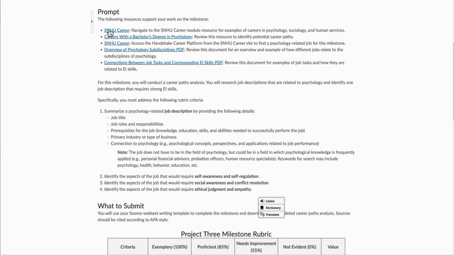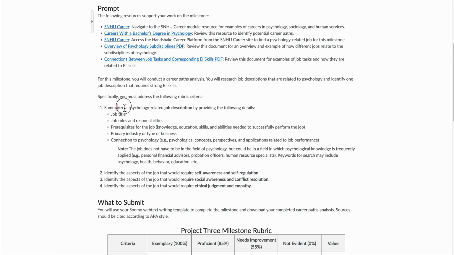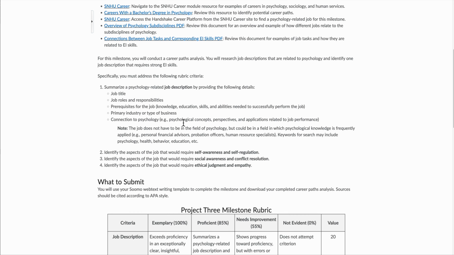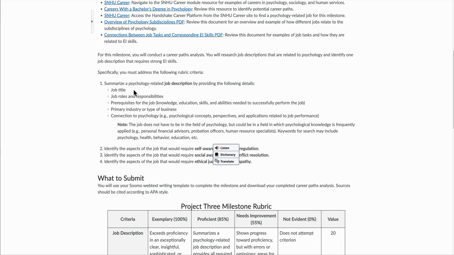So find a job however you would like to. Here are some suggestions. You could also go to Indeed.com and make sure that here, see how it says summarize this job description. And then just make sure that you're citing the job website, whatever it is that you use.